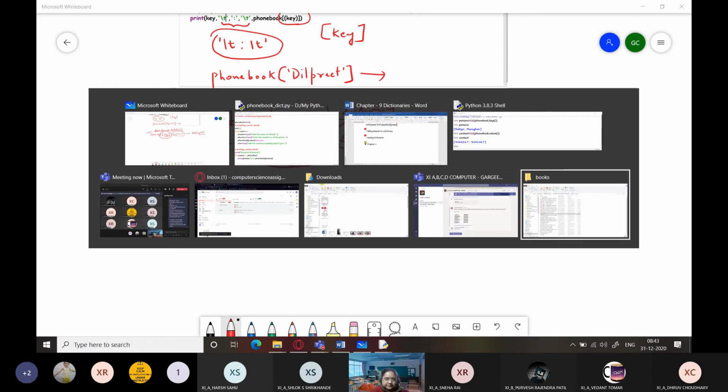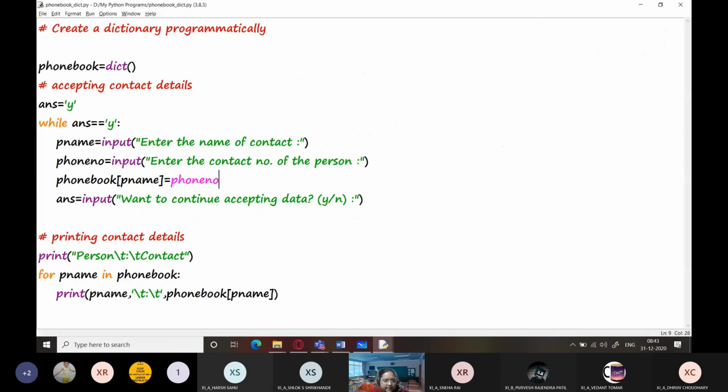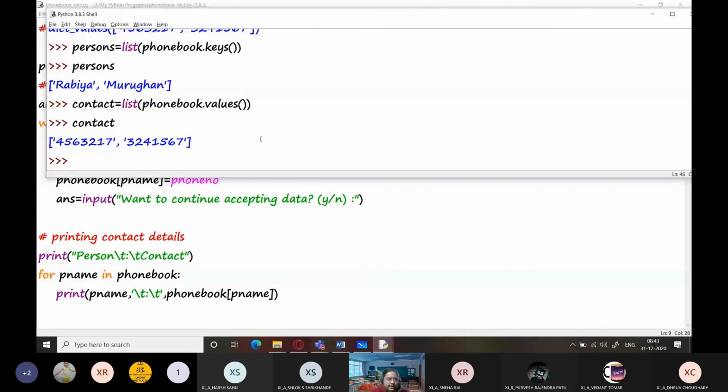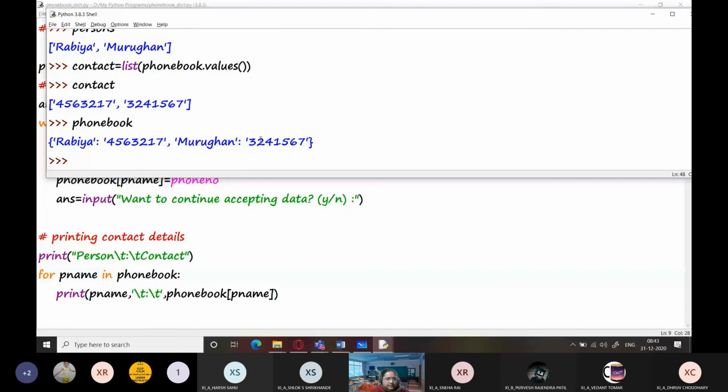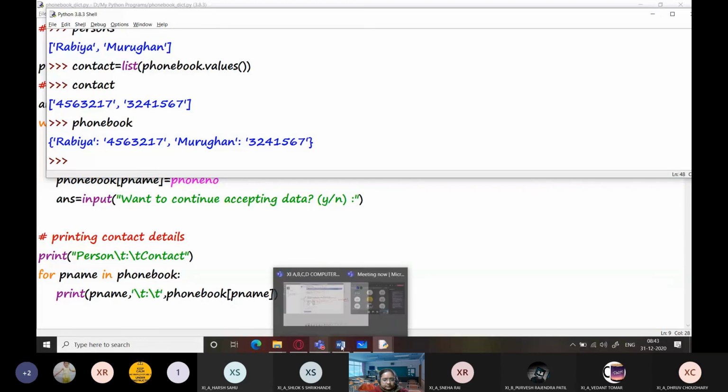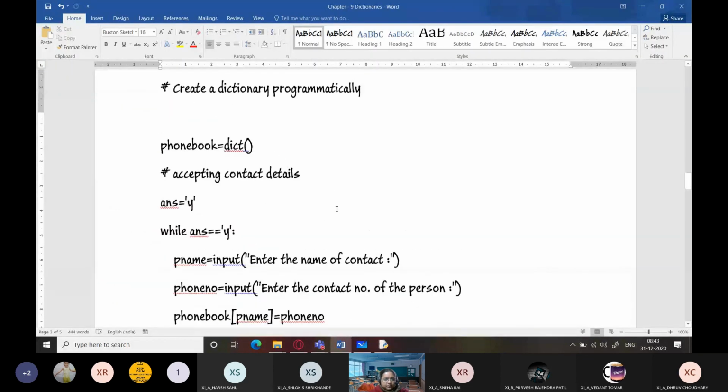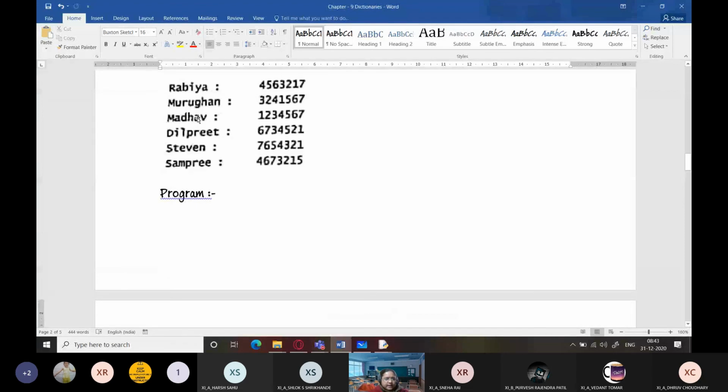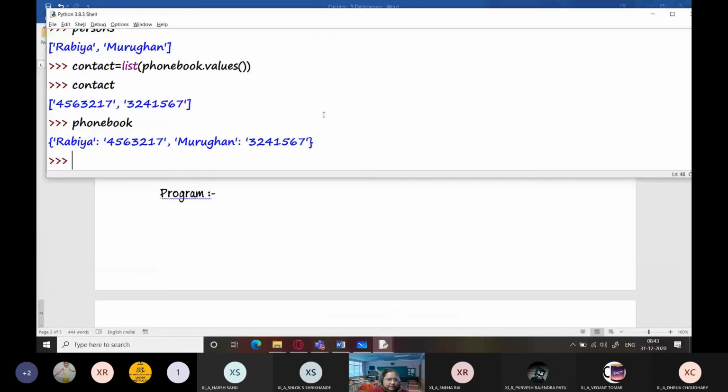We'll see that. Like here we already have phone book, right? So now let me add another value to this phone book. What value can I add? So I'm going to add another value, Madhav's contact number over there.